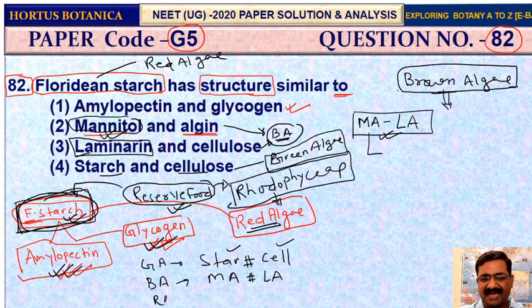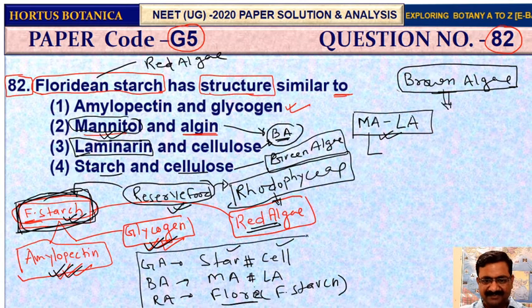And in red algae, what will you remember? Yes, flower. Flori means to say Floridian starch. So very easy to remember. So I think again, if you will get such a type of question, then you will not miss it by this very good mnemonic and explanation.